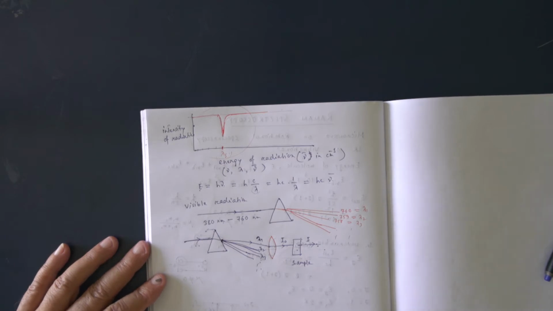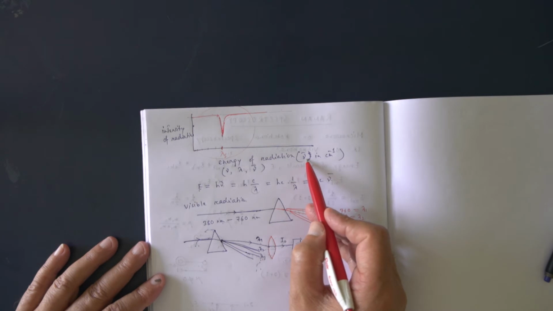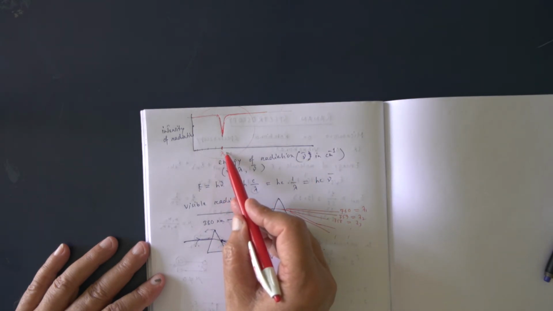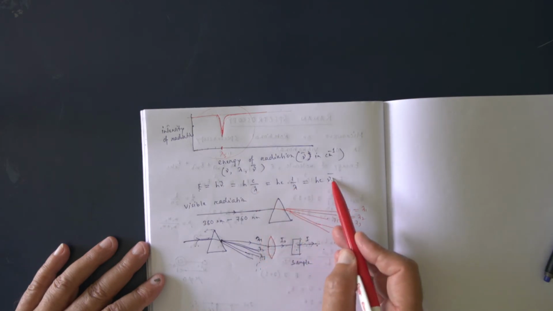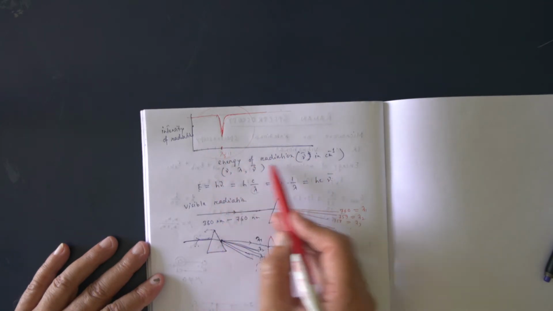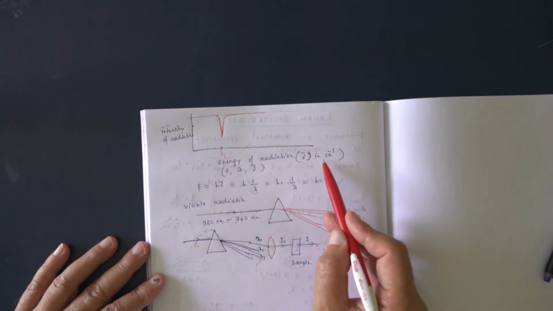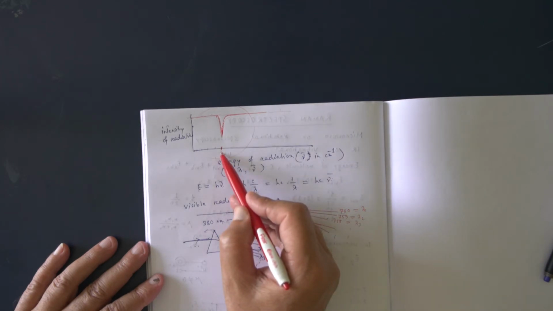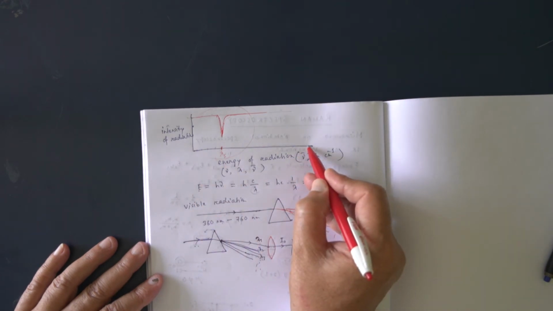And in IR spectroscopy, as I have said, generally we put wave number, because one particular wavelength means one particular wave number. Here in IR spectroscopy, along this axis we put wave number. And generally, what is the range of the wave number?